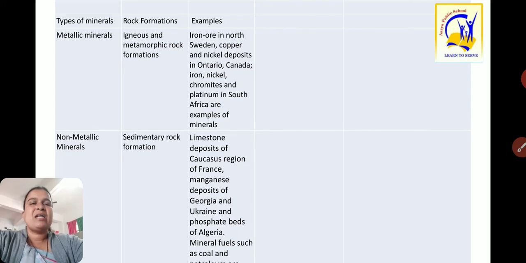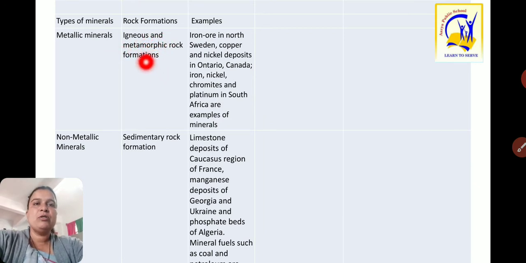Now, types of minerals: metallic minerals and non-metallic minerals. Metallic minerals are especially formed in igneous and metamorphic rock. Non-metallic minerals are found in sedimentary rock.